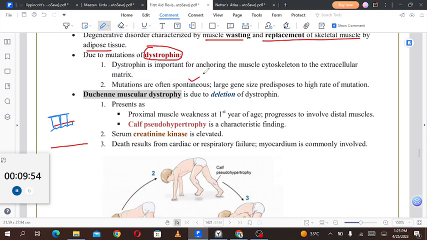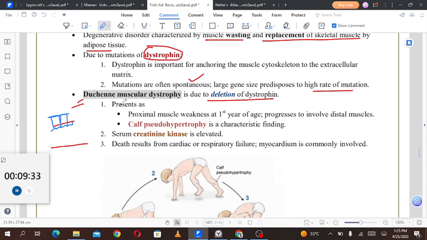Mutations are often spontaneous. Large gene size predisposes to a high rate of mutation, and that is why if the connection is not there, the integrity of the muscle fiber is lost, and the muscle fiber undergoes apoptosis. Duchenne muscular dystrophy is due to deletion of that dystrophin. So D is for Duchenne and D is for deletion. In Duchenne muscular dystrophy, we'll find deletion of the dystrophin.